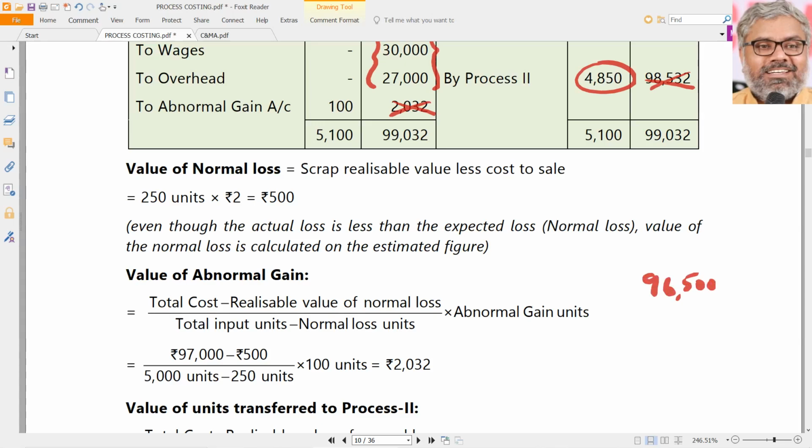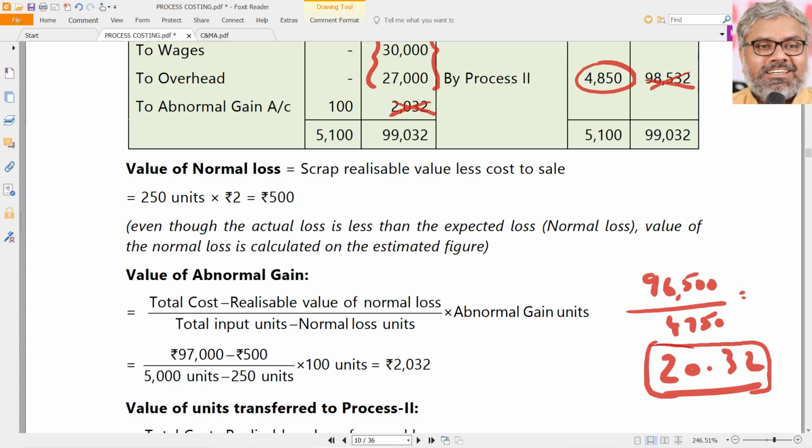So once again, 96,500 divided by 4750. 4750 is common, again it is coming the same. 96,500 divided by 4750 will be how much? 20.32. Once again similar. 20.32 per unit.